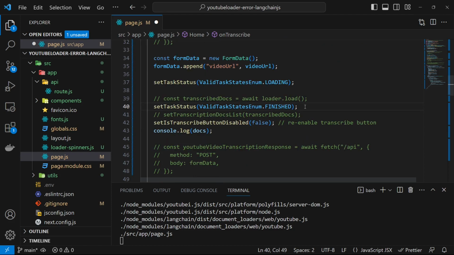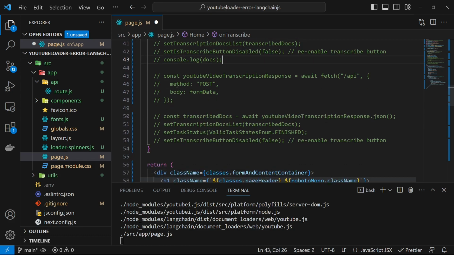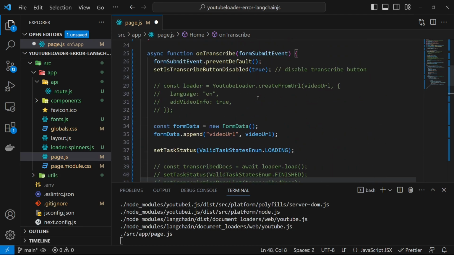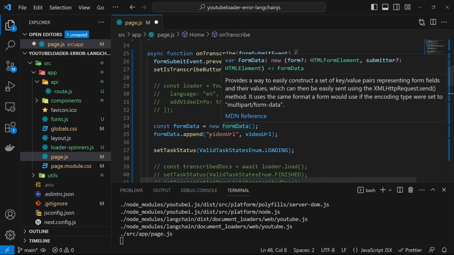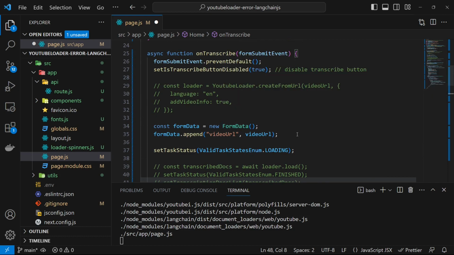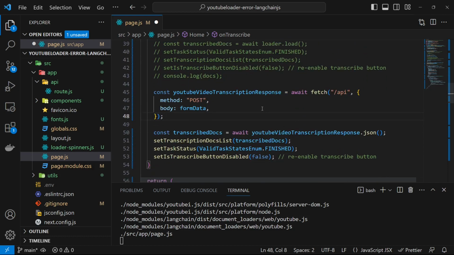We also can comment out the remaining lines of code here in this block because we haven't made the request to the backend yet. So here is the code that makes a request to the backend and sets the state accordingly. So those are the code changes that we need to extract the video URL and create an instance of the form data to be sent in the post request here.